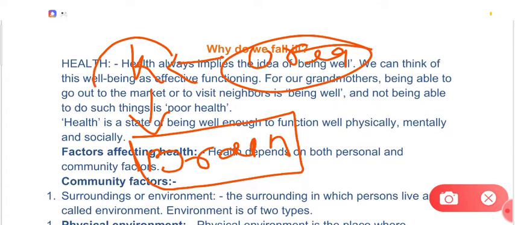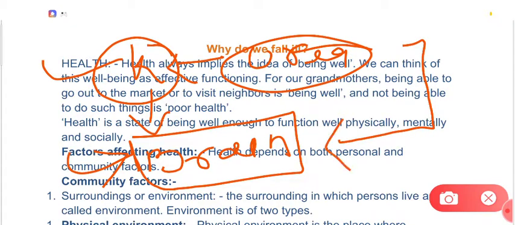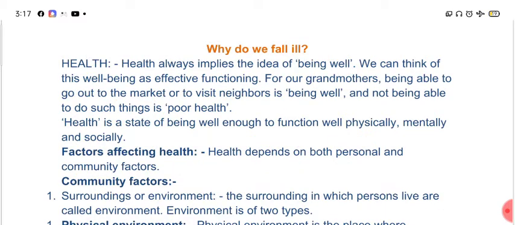Or we can say, if the kidney is not functioning well, the brain also will not function well. So we can say that malfunctioning of one organ or organ system will affect the functioning of other organs or organ systems. Now what is health?